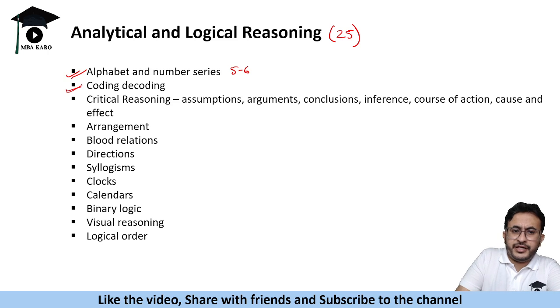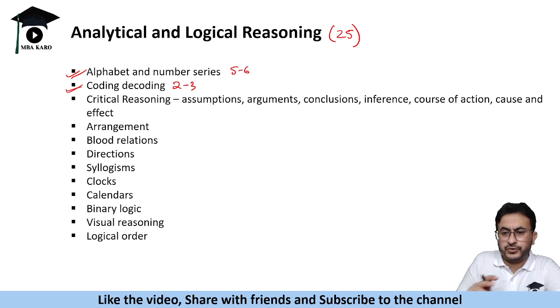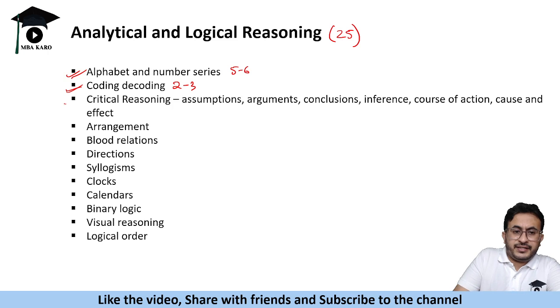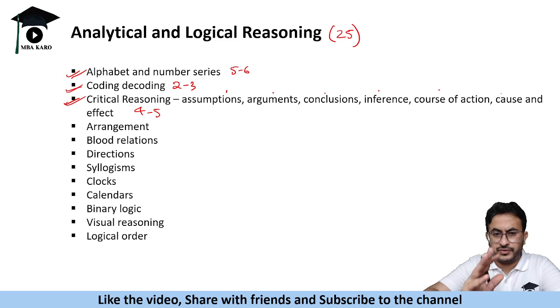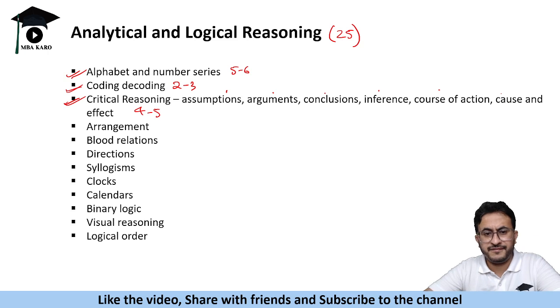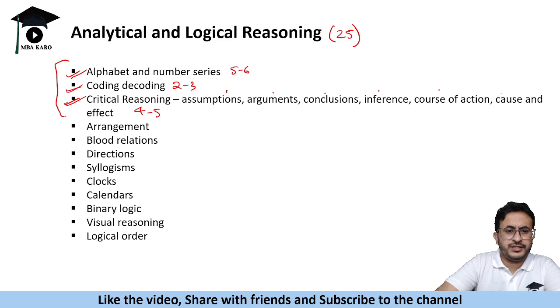Similar coding, decoding based questions also you can expect 2 to 3 questions from this. Then critical reasoning, again it is important. There are around 4 or 5 questions. You might get questions from assumptions, arguments, conclusions, inference, course of action, cause, effect, etc. So these three topics itself can cover around 50%, at least 50%.